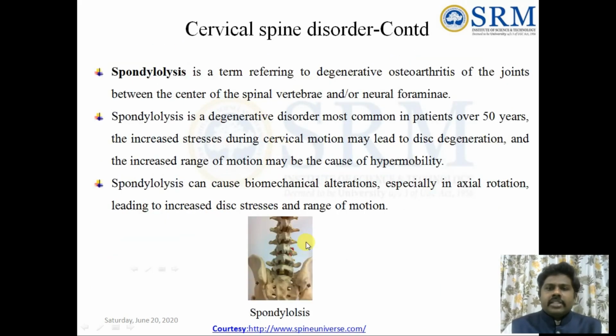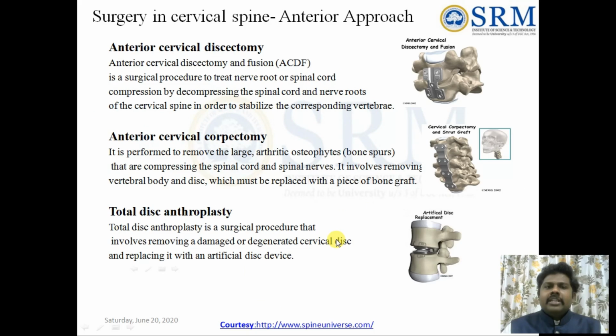Next, spondylosis is the disorder. For example, here this will go for a fracture. Generally, after the age of 50 years, some persons will go for a spondylosis. It's called osteoarthritis of the joints between the spinal vertebrae or the neural foramina. In this area, it may occur. What is the main problem here? It causes biomechanical alteration in axial rotation, leading to increased disc stress and range of motion. That is why a spondylosis patient cannot go for a good axial rotation. Their spine will be in the standard position.